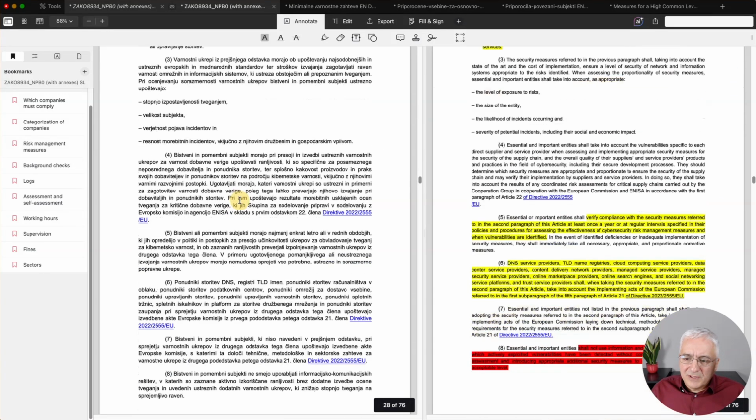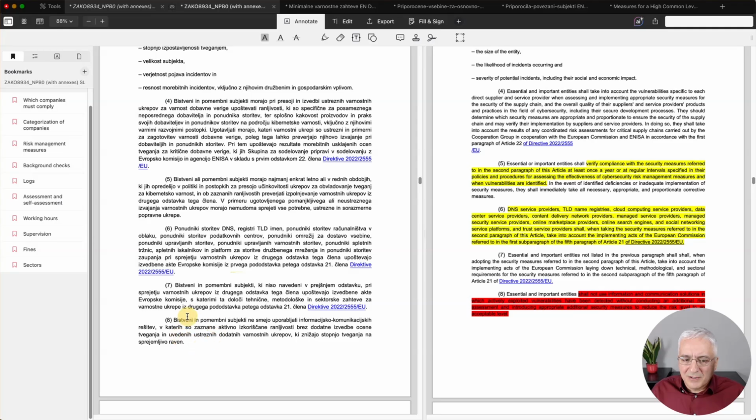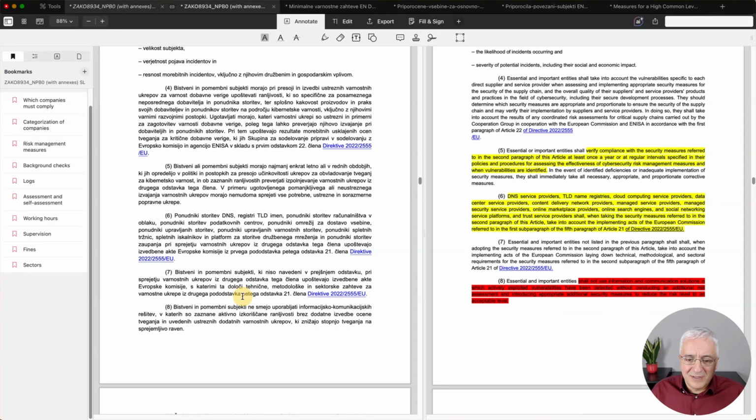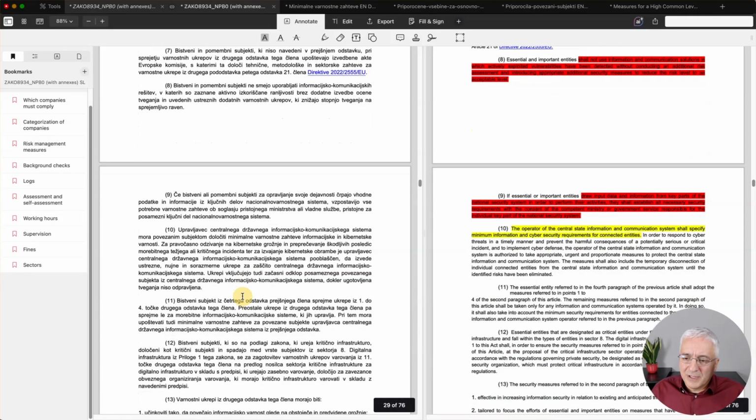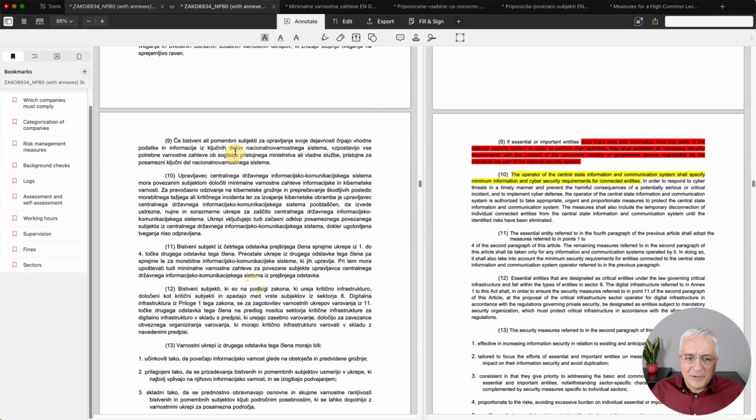Okay, let's see further. There is one requirement here in paragraph 8, which says that you cannot use systems where actively exploited vulnerabilities exist. So this is also something that doesn't exist in the NIS2 directive and CIR. Also one requirement that is extra here in paragraph 9.